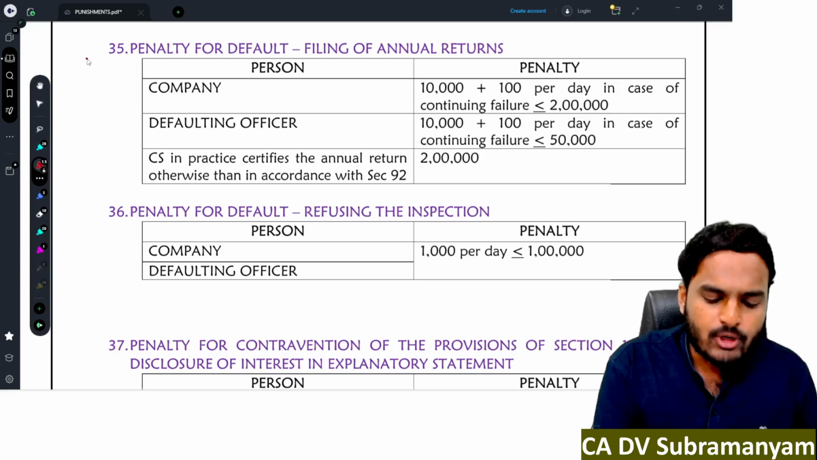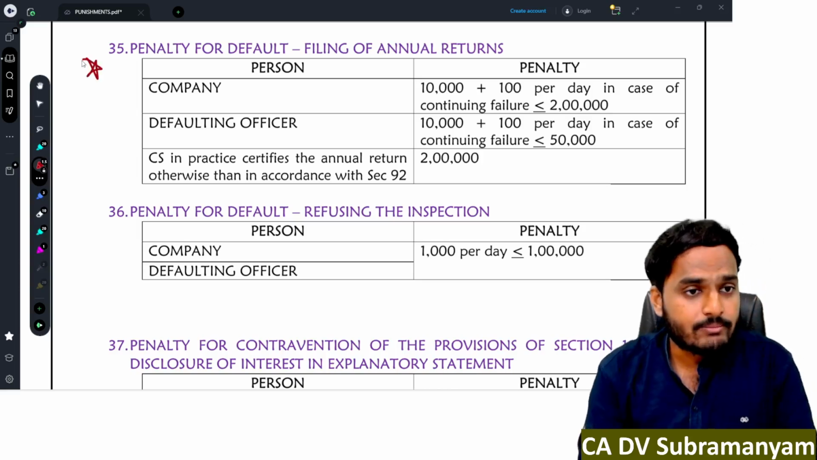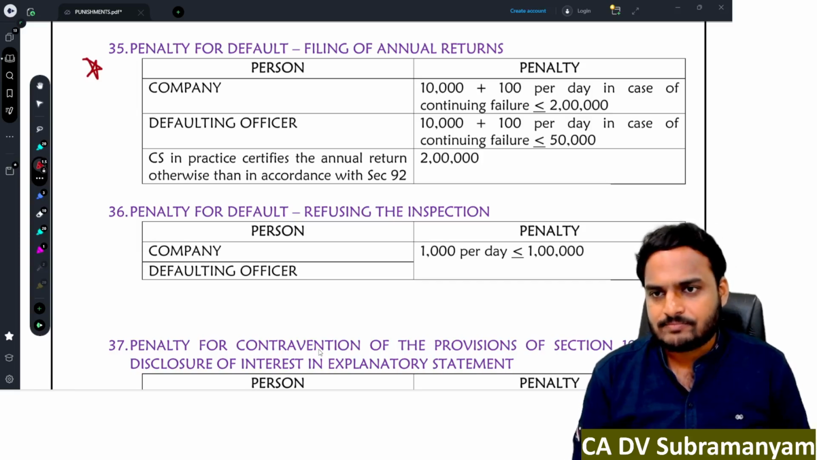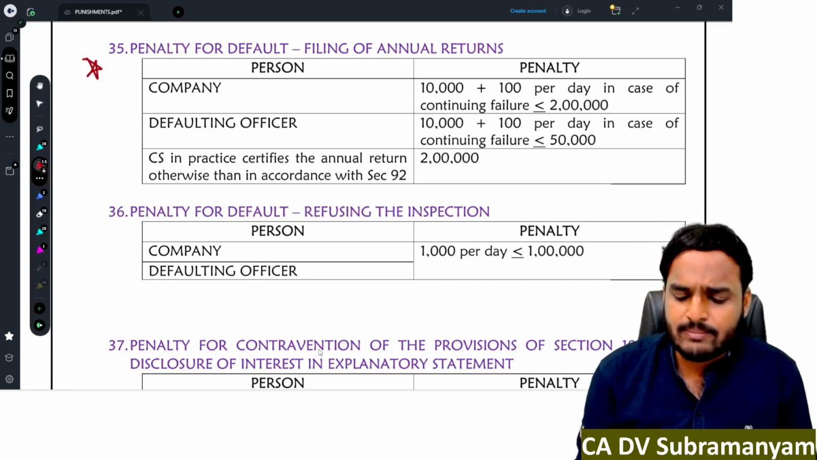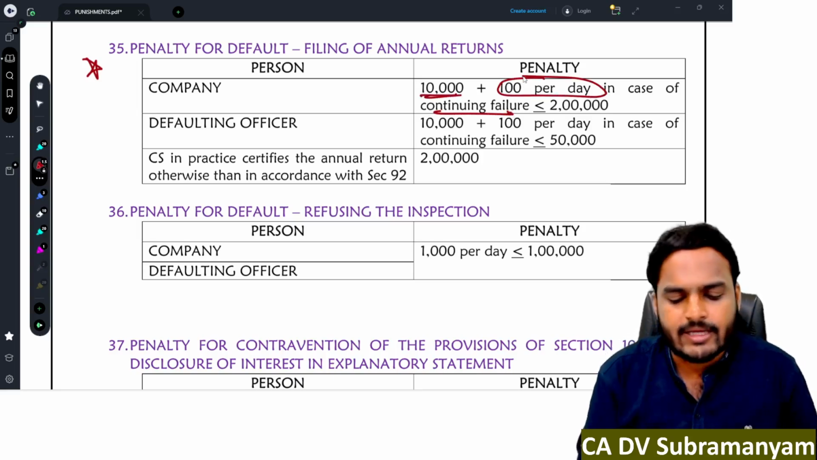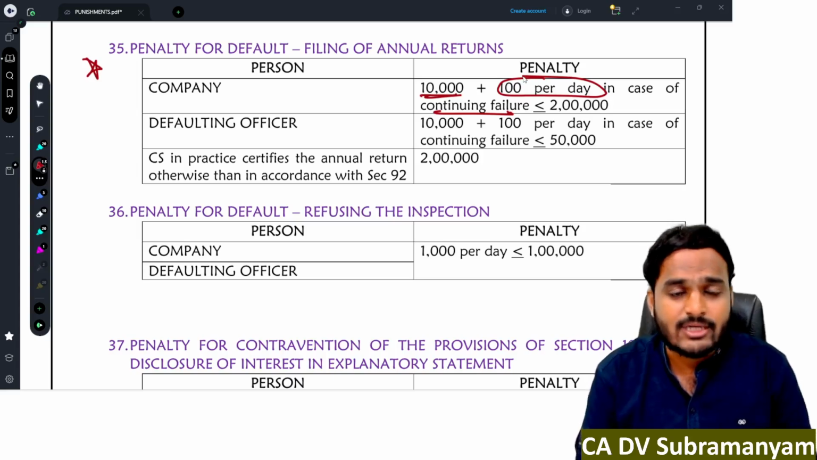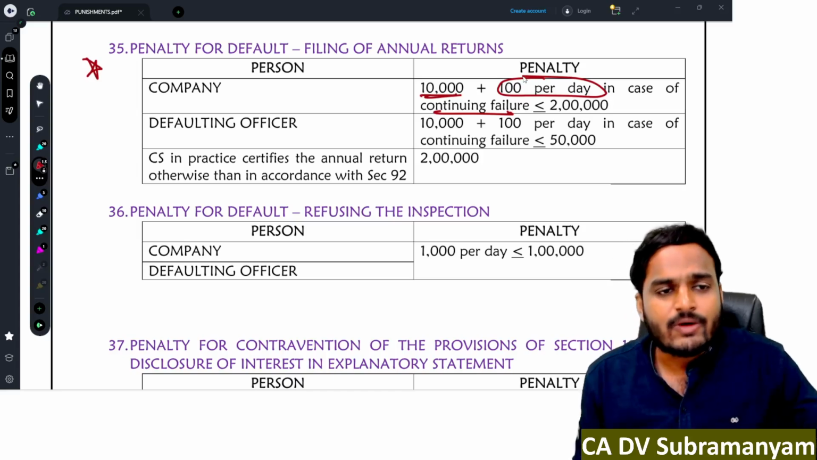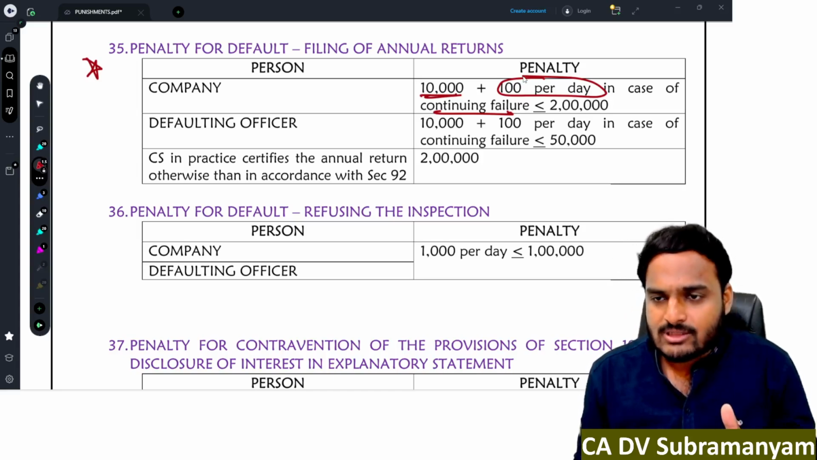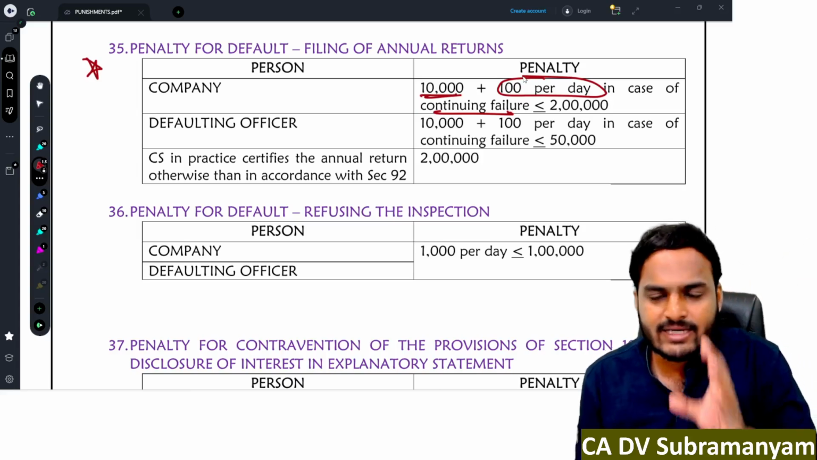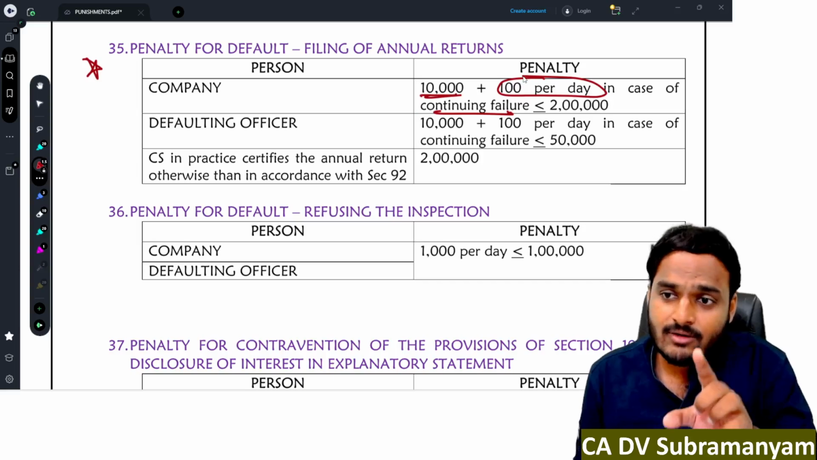Next, this one is an important penalty. Penalty for default in filing annual returns. The company is liable to pay a penalty of 10,000, and in case of continuing failure, 100 per day. I told you 60 days is the time limit. 60 days after completion of the AGM, the company is required to file the annual return with ROC. Suppose it is filed on the 70th day. Now how many days delay happened? 10 days delay happened. 10 into 100, 1,000.